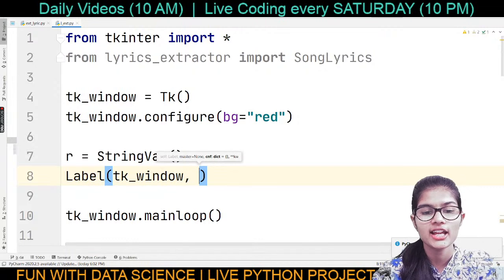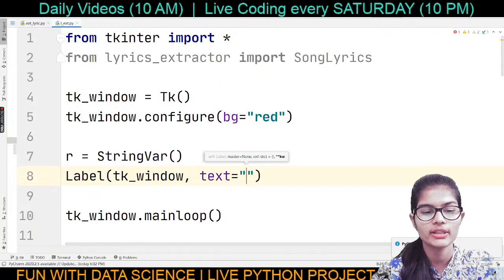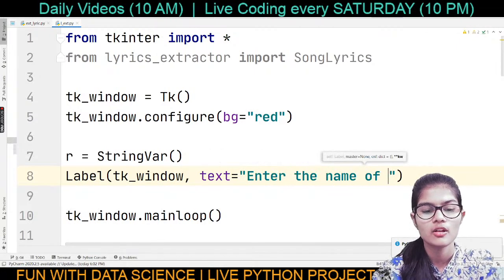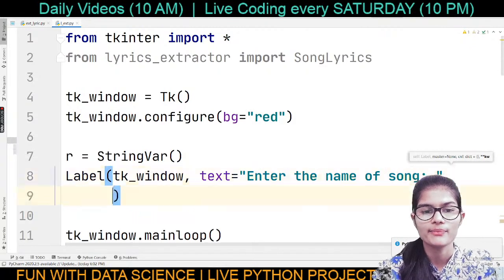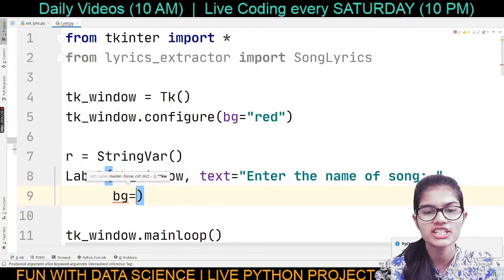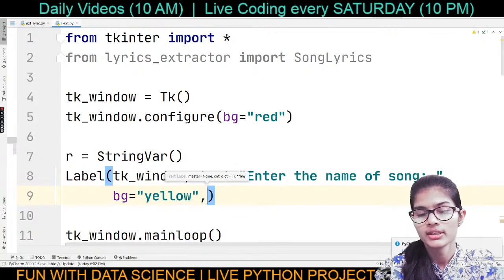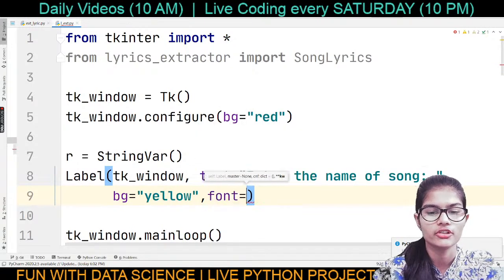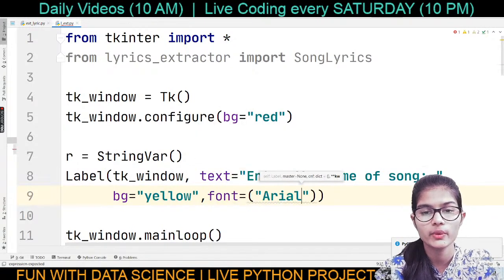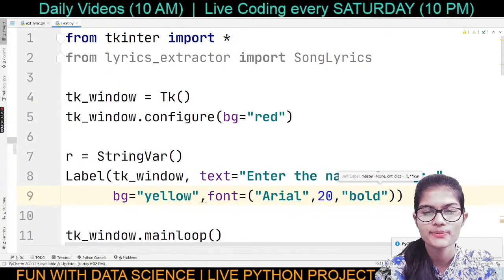So tk underscore window, comma, what's the text going to be? The text is going to be: enter the name of song. I want it in this particular format. Comma, what about the background color? BG is my background color. Let's say I want it to be yellow. Next, what about my font? Let's put some font here. The font will be Arial, size 20, and I want that to be bold.